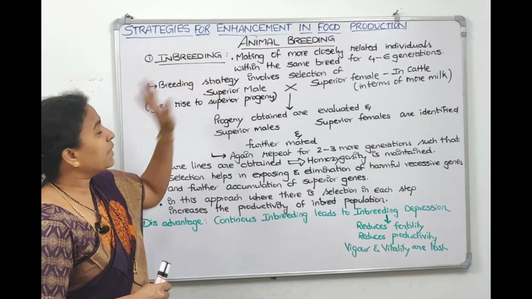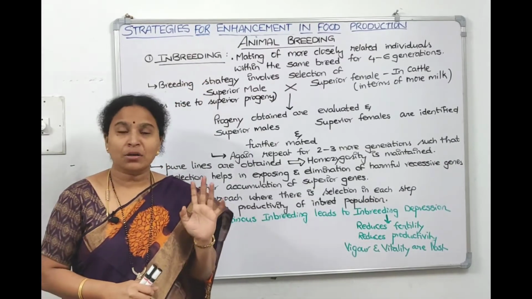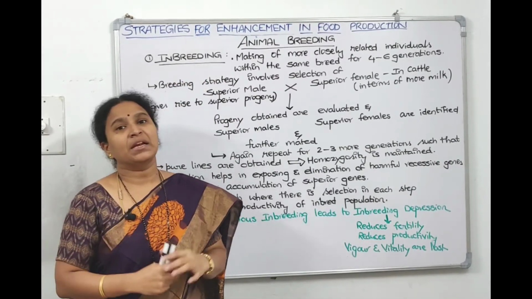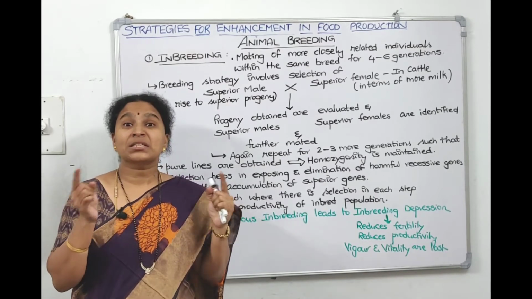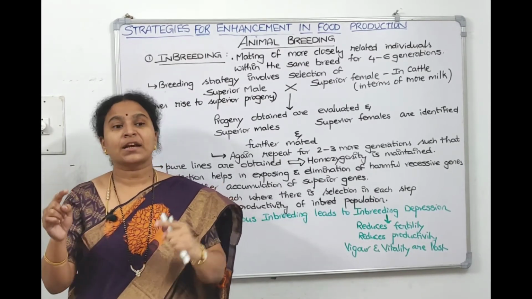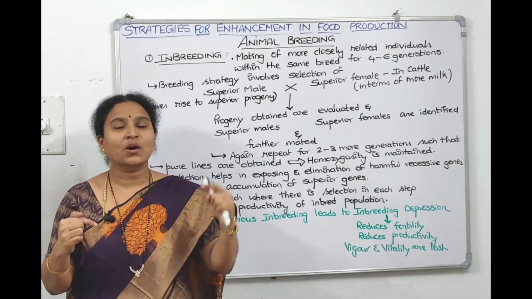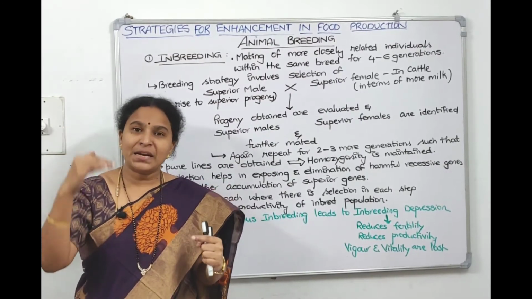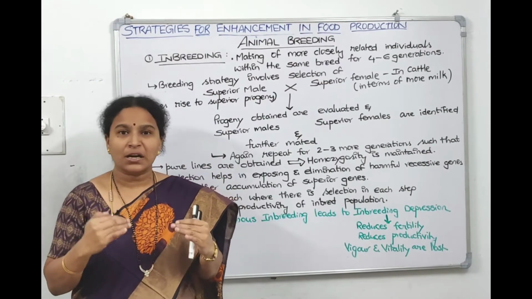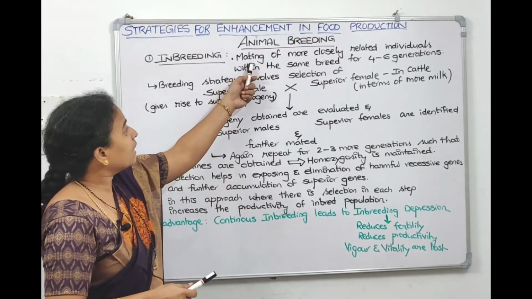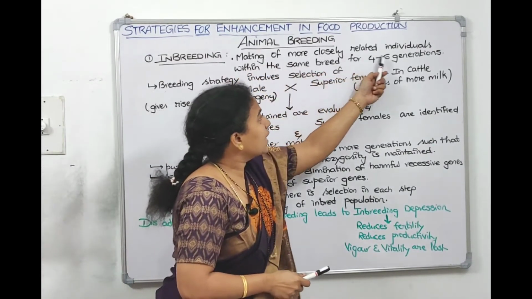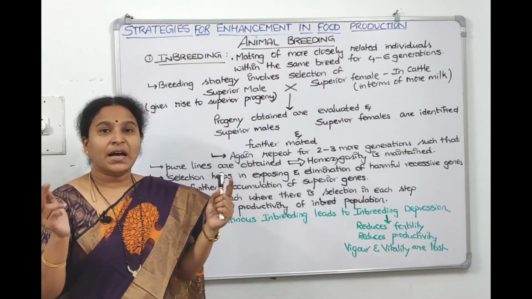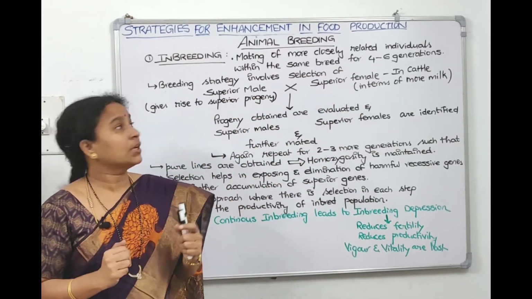Now we know breeding means mating among the animals. Inbreeding means breeding within the same breed. Jersey cow with Jersey cow, Sahiwal cow with Sahiwal cow, right? So breeding between the same breeds is called inbreeding. So mating of more closely related individuals. So they are closely related to each other, right?